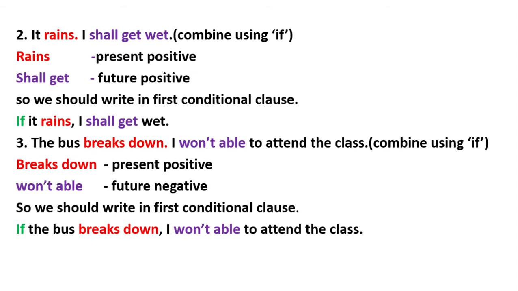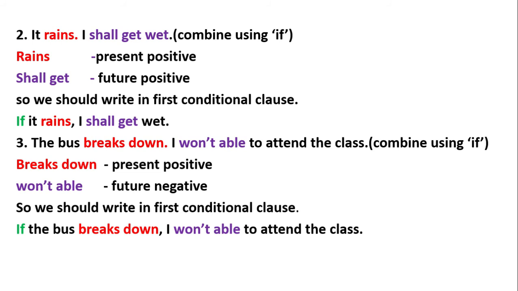Combine using if. Verb rains is in present positive. Verb shall get is in future positive. So we should write in first conditional class. Don't change the verb. Simply add if before the sentences. If it rains, I shall get wet.